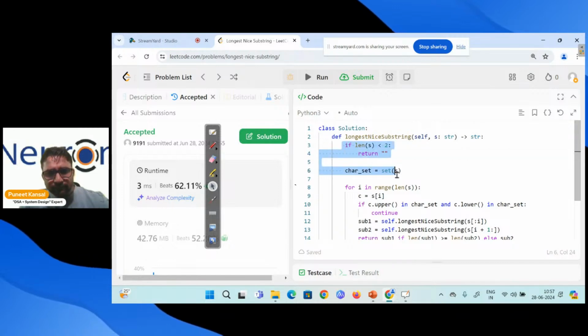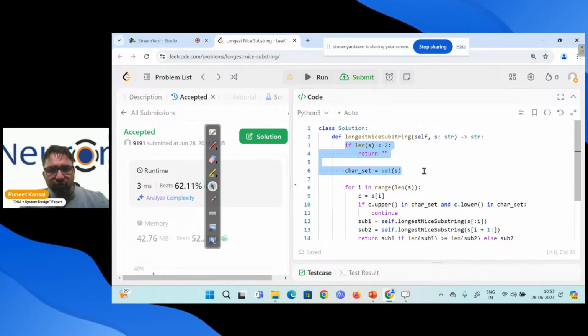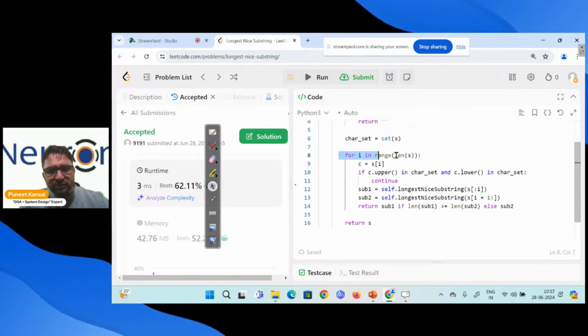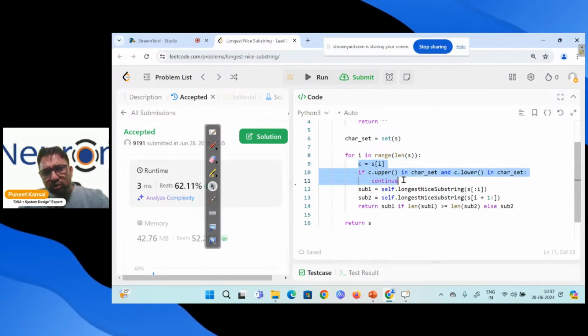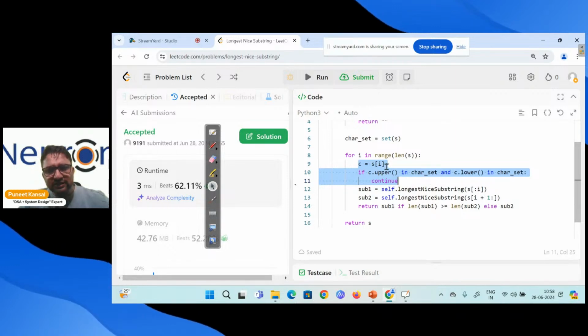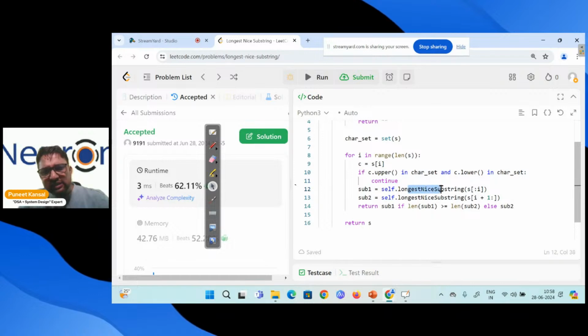This code up to here is executing a constant amount of time. This loop is executing up to the length of the string, which is fine. This code is also constant, a single one-time execution.